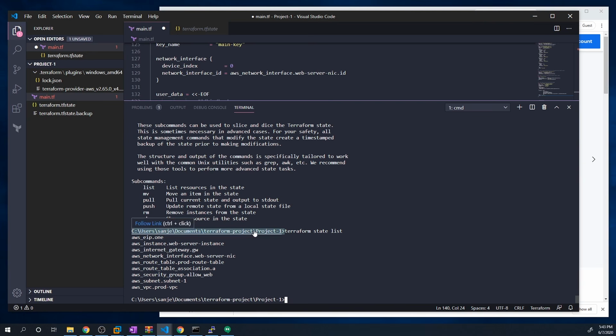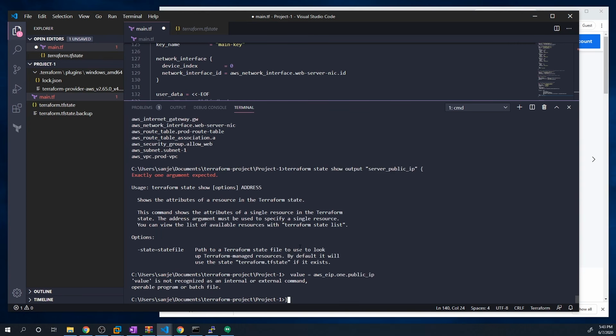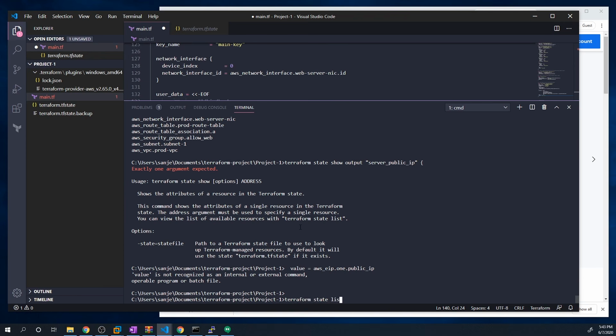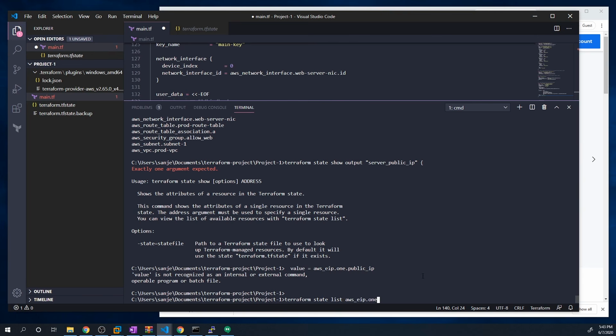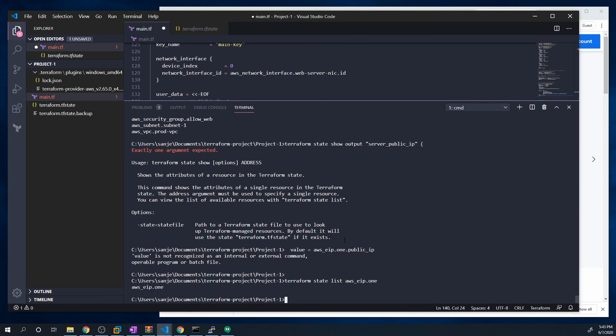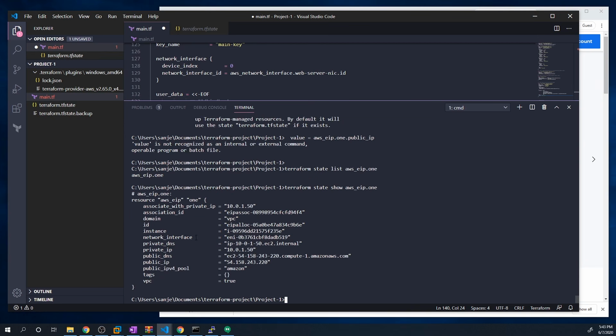If you actually want to see detail regarding any one of these resources, you can do a terraform state show and then just copy one of these items. If I want to see detailed output for the elastic IP, I can copy that and paste it in. Oops, it looks like I didn't copy it. Hold on. Terraform state list, and then just copy that. Sorry, we need terraform state show. All right.